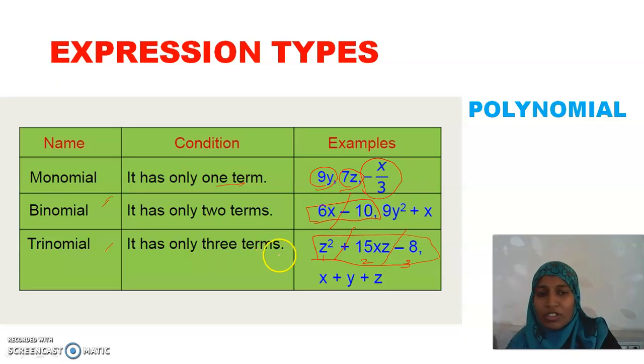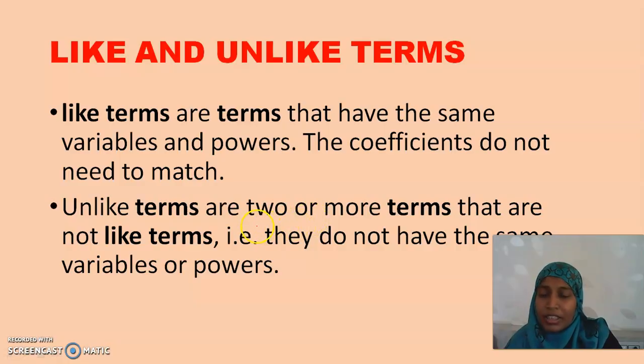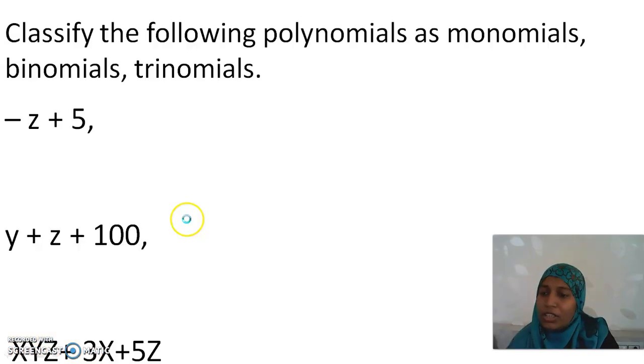Is it clear, my dear children? Poly in the sense many. So it is a polynomial. And the next thing is about like and unlike terms. Like terms are the terms that have the same variables and powers. Unlike terms are 2 or more terms that are not like terms. Which is not a like term, then we call it an unlike term. Very simple thing.